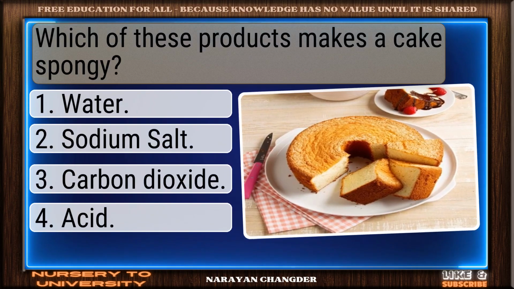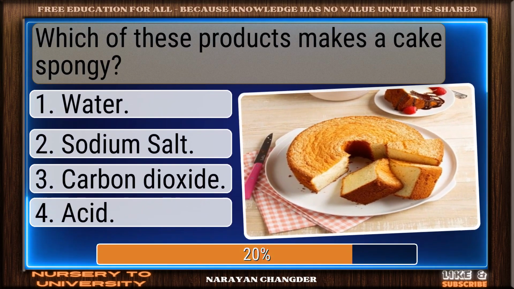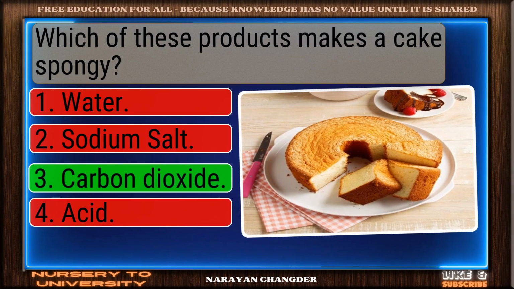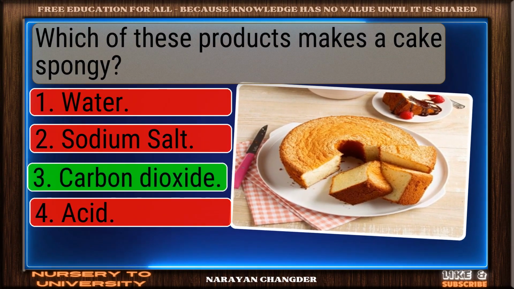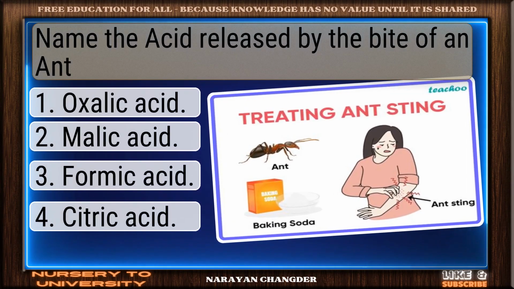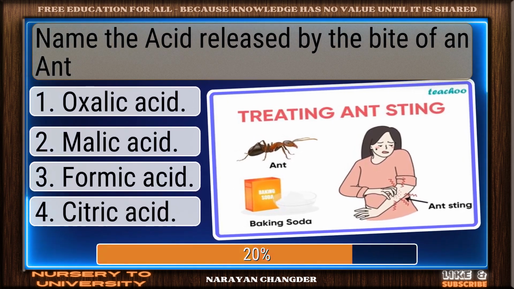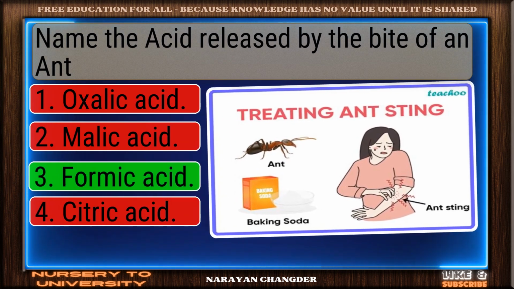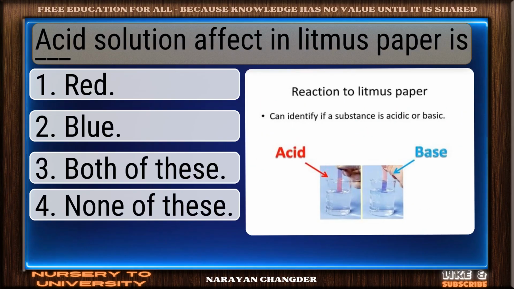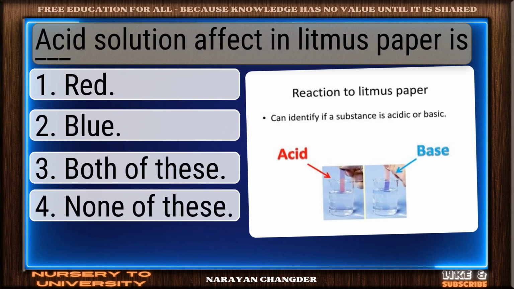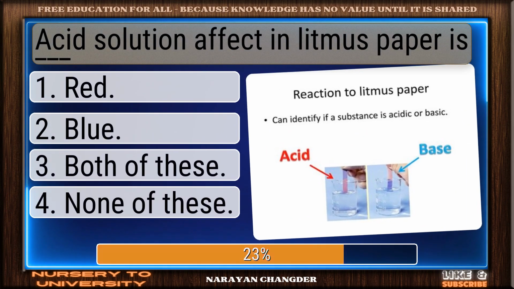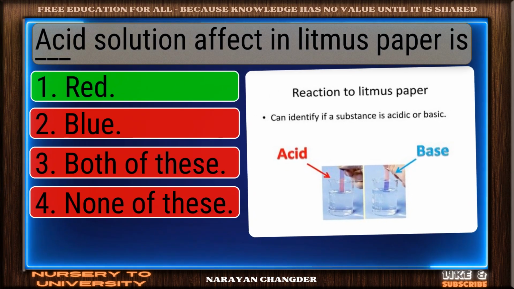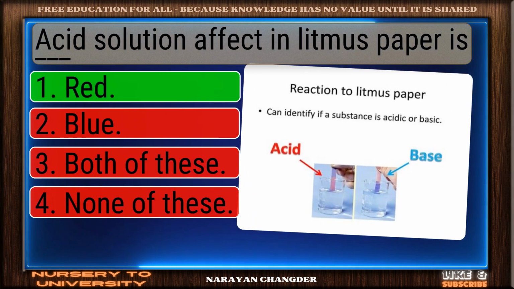Which of these products makes a cake spongy? Well reasoned. Carbon dioxide is the correct choice. Name the acid released by the bite of an ant. Perfect. Formic acid is the correct choice. Acid solution effect in litmus paper is dash. Correct response. Red is the most accurate answer.